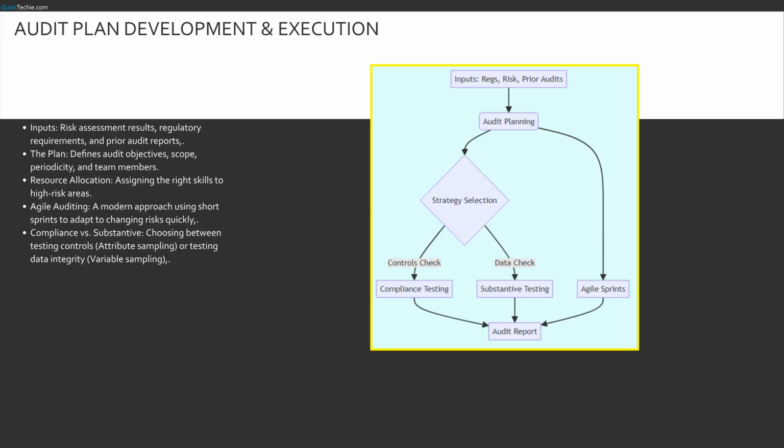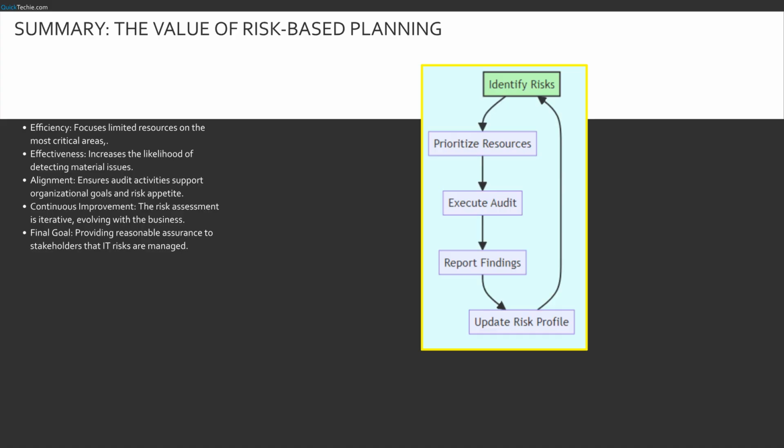We start with inputs like regulations and risk assessments. These feed into audit planning. Here we make a strategy selection. Do we perform compliance testing, checking controls, or substantive testing, checking data? Or perhaps we adopt agile sprints. Regardless of the path, all roads lead to the final audit report, but the path chosen depends on the risk profile we established earlier. To wrap up, risk-based audit planning is about working smarter.